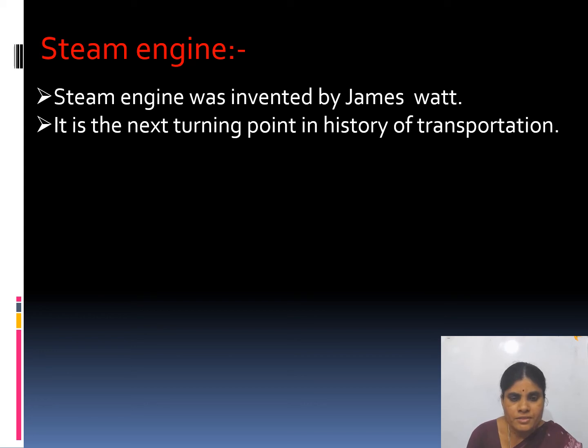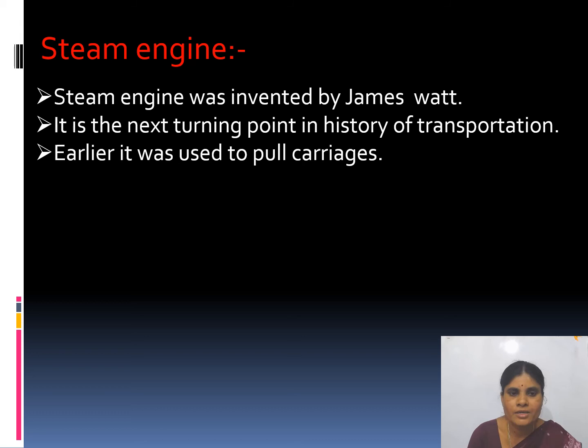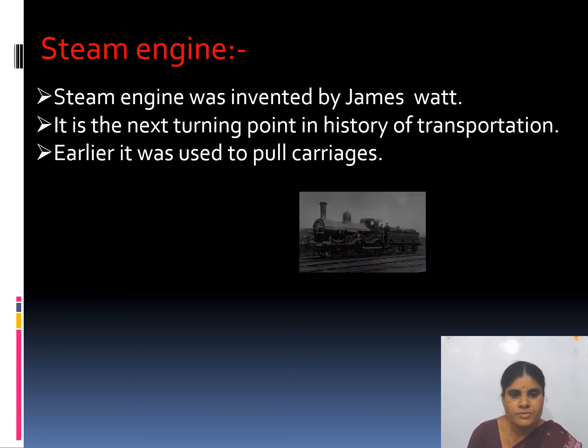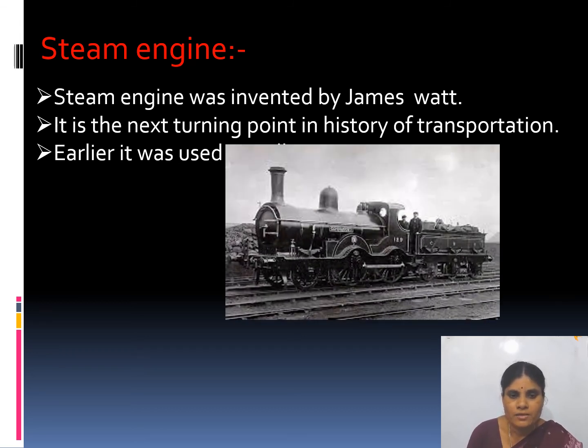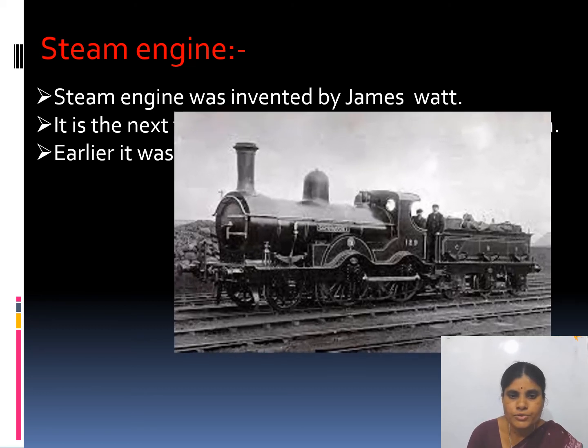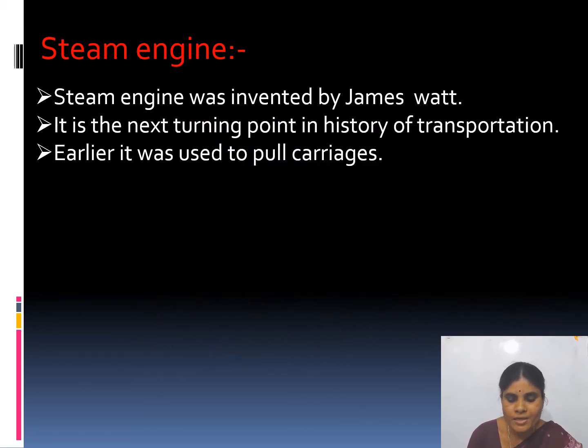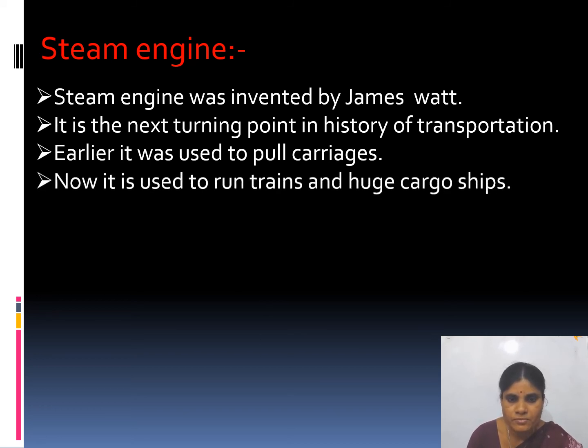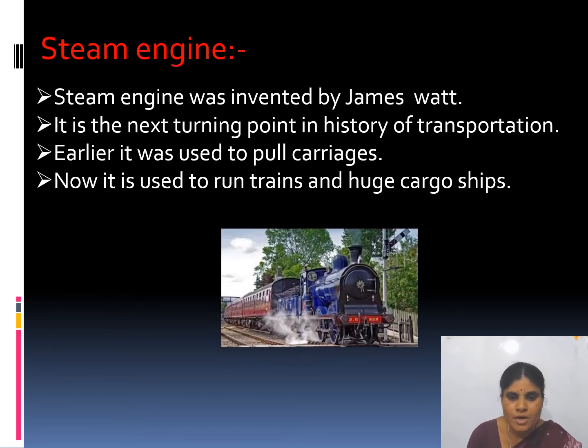It is the next turning point in the history of transportation. What is the next turning point in the history of transportation? Steam engine. Okay, who invented it? It was invented by James Watt. See, earlier it was used to carry carriages. What was used? Steam engine was used to carry carriages. Now it is used to run trains and huge cargo ships.